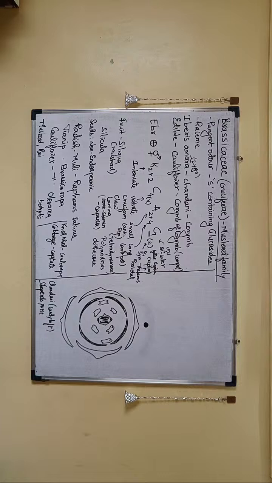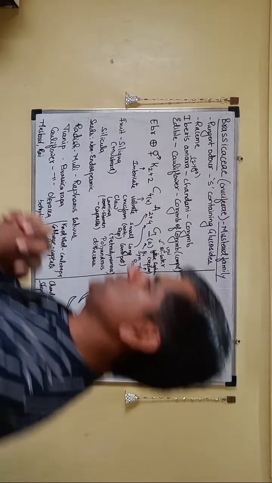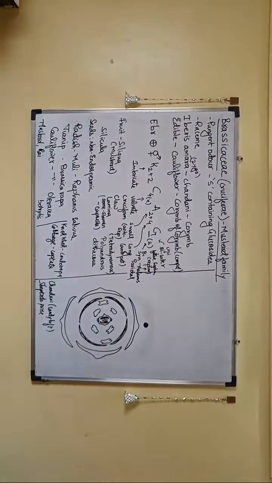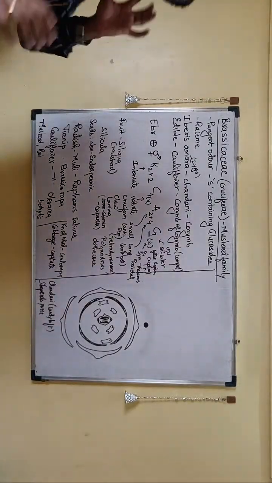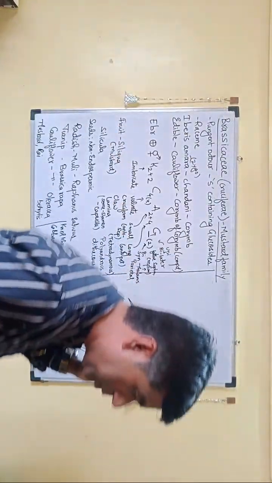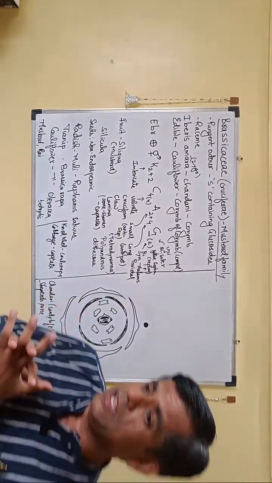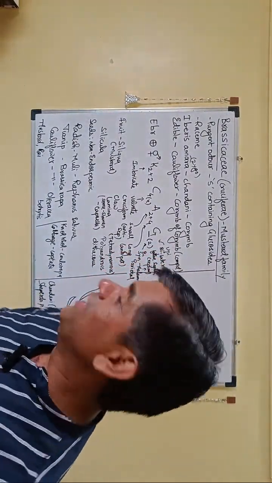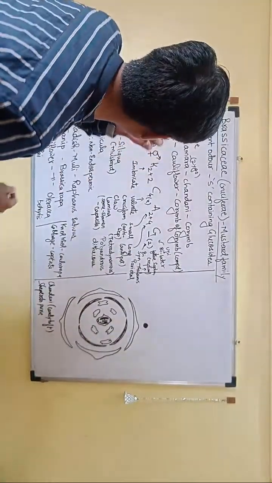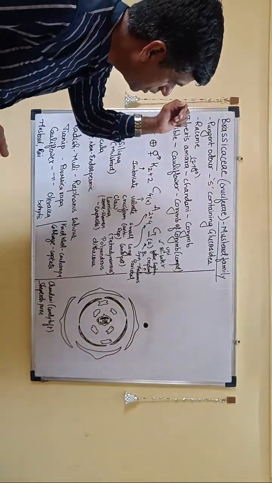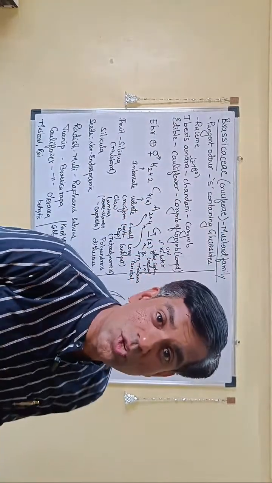Okay, great. So without wasting much time, yesterday we had this particular family that was your Malvaceae, right? So today I thought we'll go ahead with one more family, that is your Brassicaceae. Brassicaceae or Cruciferae, the mustard family. Like yesterday we saw Malvaceae was your mallow family, or what was the other name? I hope you remember, it was the cotton family, right? So Brassicaceae or Cruciferae, also referred to as your mustard family.